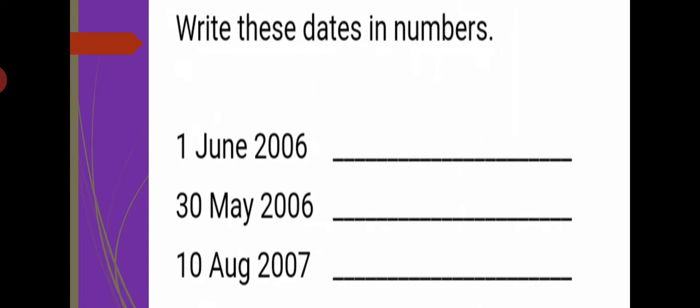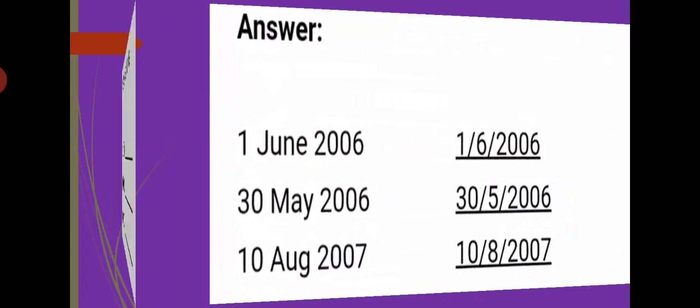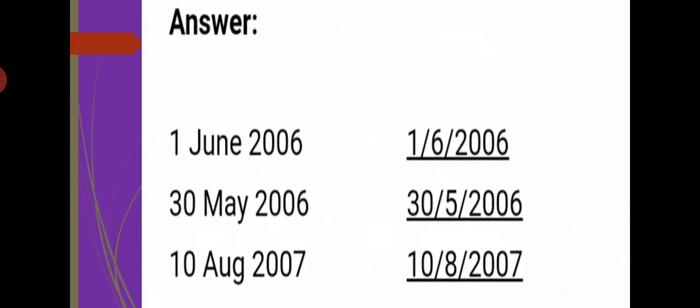Then 10th August 2006. August is your 8th month. So 10/8/06. You can write in this way: 1/6/2006, 30/5/2006, then 10/8/2006. This question also you have to do in your notebook.